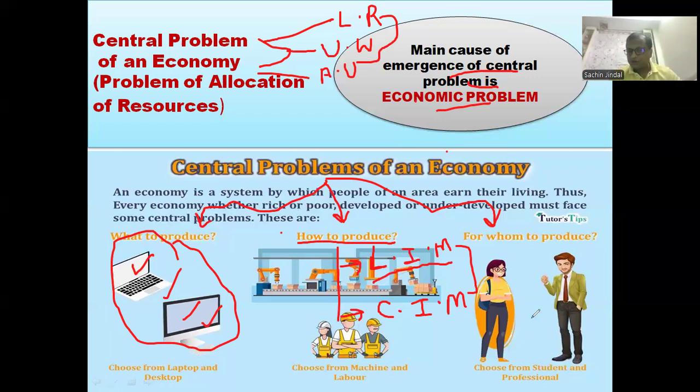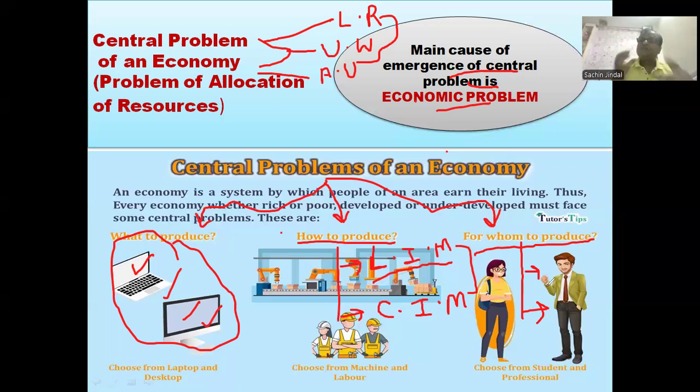Now for whom to produce? As we have limited resources, for whom do we need to do the production of goods and services? Actually, in our economy, there are basically two things that we need to keep in mind, which help us to understand that in the Indian economy, the income of the people of the country is totally unequal. Here inequality of income and wealth exists in the country.